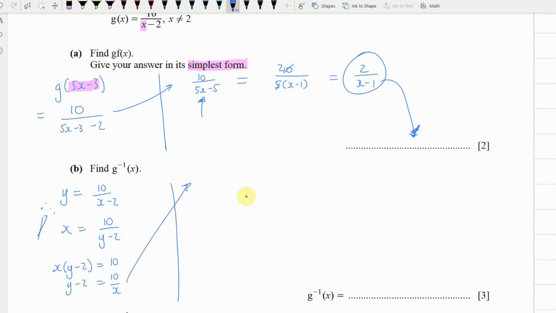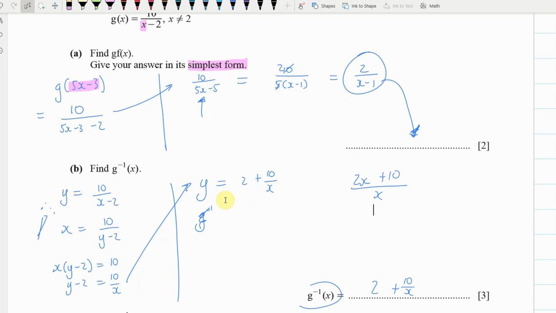Right, let's figure out where we're going to go here. Now we're going to go y, we're going to add that 2 to the other side, so we should have 2 plus 10 over x. And then last step is to write it in function notation. Oh, we don't, they've already got that for us. All we just need to do is 2 plus 10 over x, and that's fine. Some of you may have written it like this, 2x plus 10 over x, and that's perfectly acceptable as well.